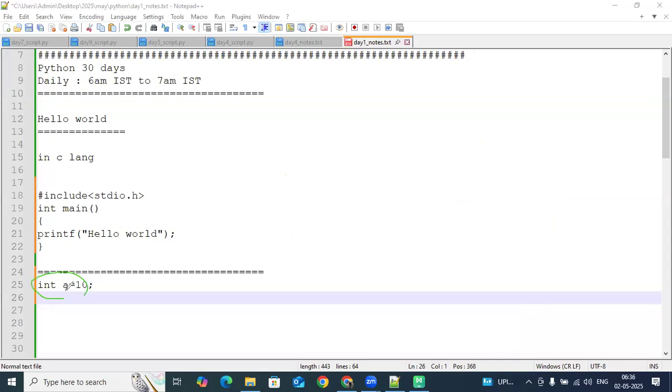So whenever you are writing any variable in a programming language, the data type is a must. We are defining what is the type of the value. That is an integer type or float type or string type or character type, long, short, double, like that. There are different data types available. So as a programmer, again, we should know what is the type of this variable here. So try to understand, right? Data types are a must when you define a variable.